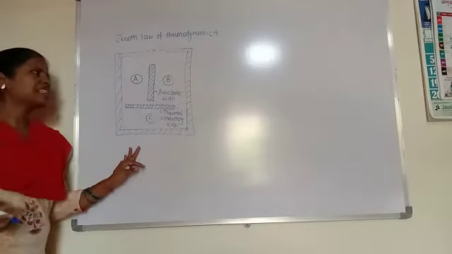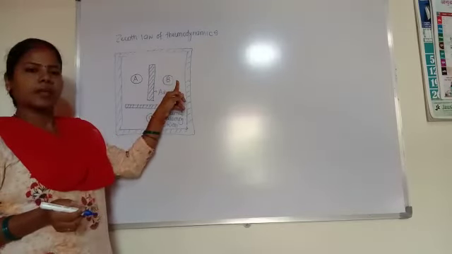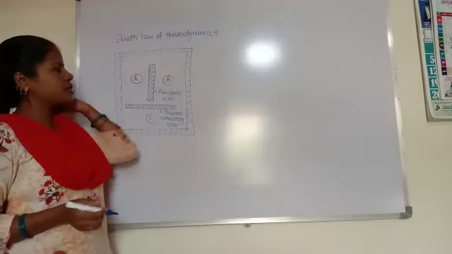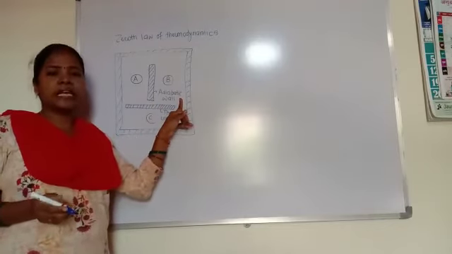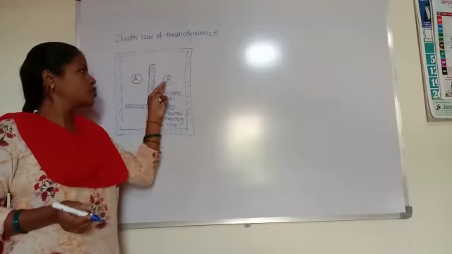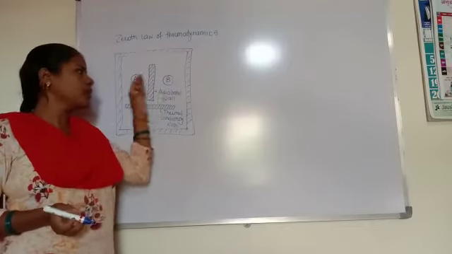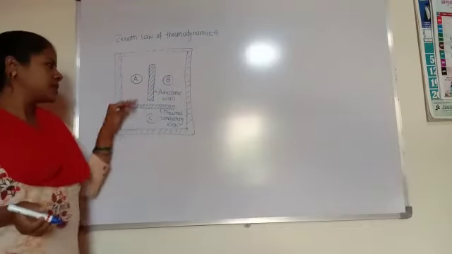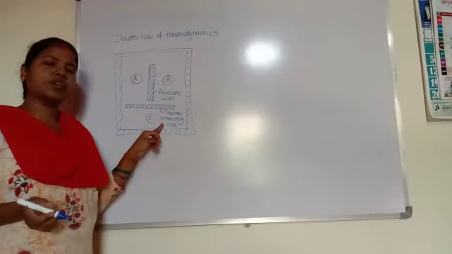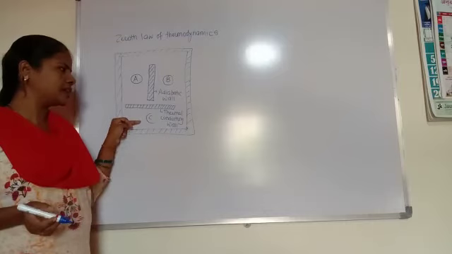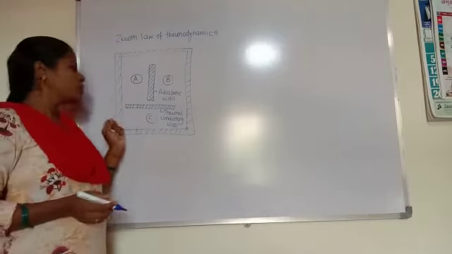Let's take the three systems A, B and C. A and B are partitioned with the adiabatic wall. An adiabatic wall is a wall which does not conduct energy, so between these two systems there is nothing to carry energy; it does not flow from A to B. And A and B are each in contact with C through the thermal conducting wall. A thermal conducting wall means there is a transfer of heat energy, so energy can transfer between A, B and C.